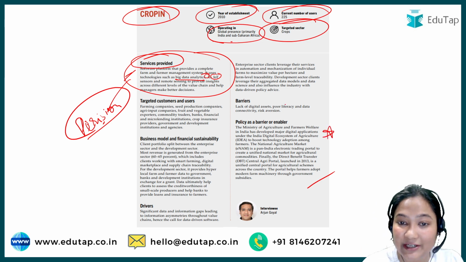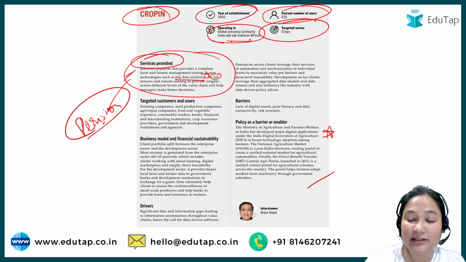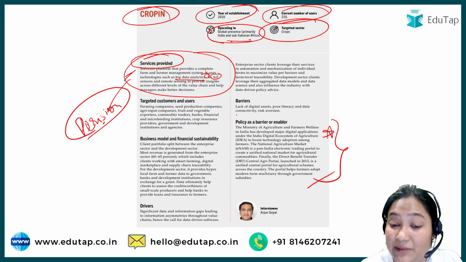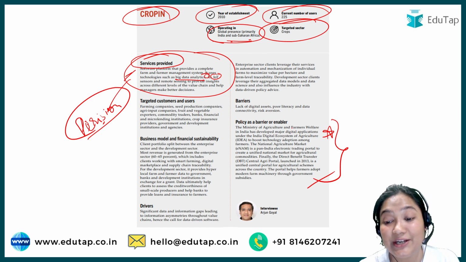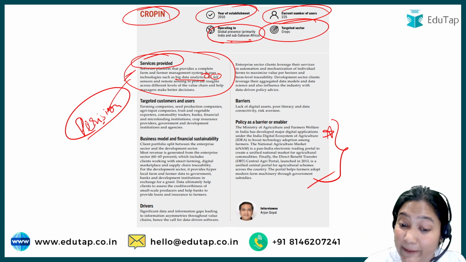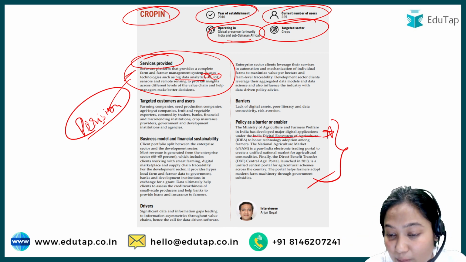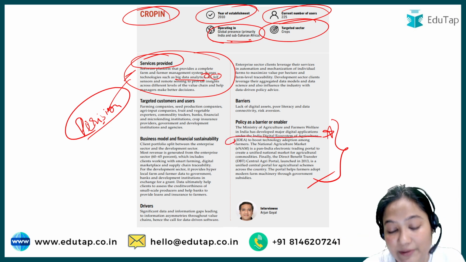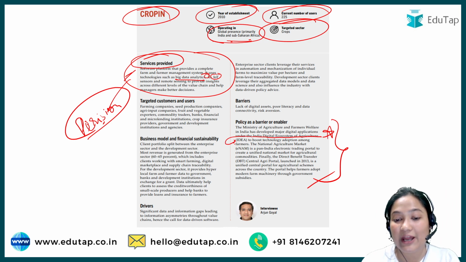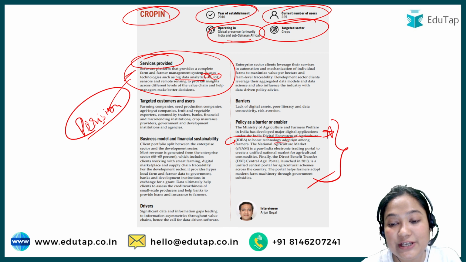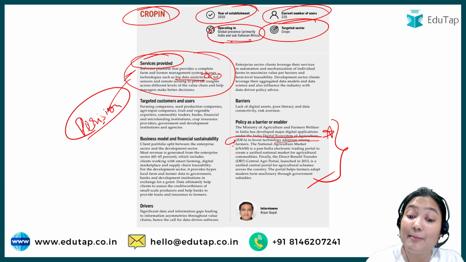That is why I have added, although it is also in the sub-Saharan African countries. You can see the Ministry of Agriculture and Farmer Welfare in India has developed a major digital application under the India Digital Ecosystem of Agriculture. Again, very important idea, many times the question comes from this particular topic, so you should know about the idea, that is India Digital Ecosystem for Agriculture, to boost the technology and adoption of the farmer. Then the eNAM platform was discussed.